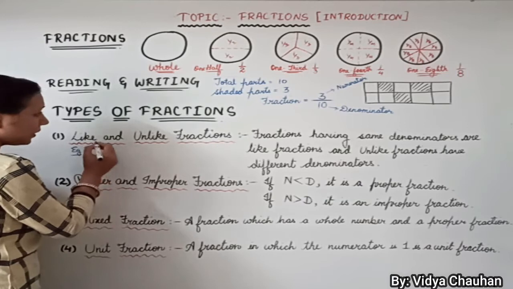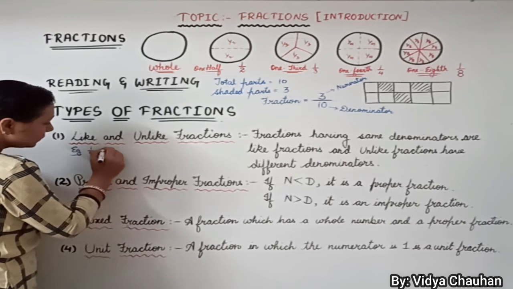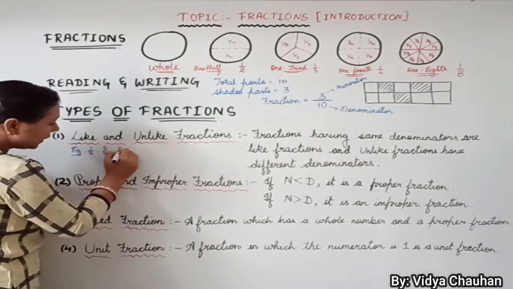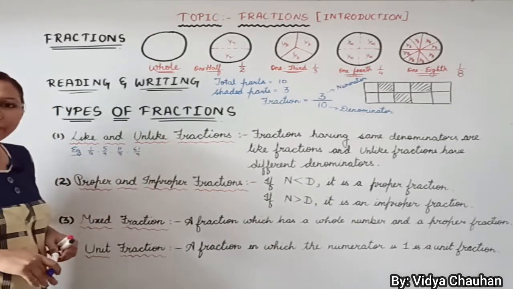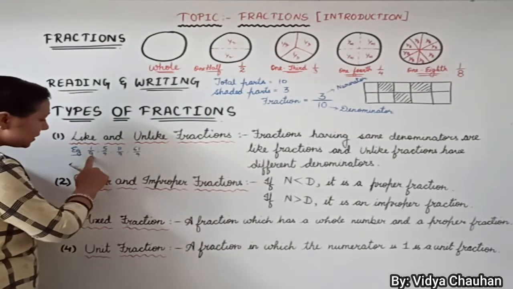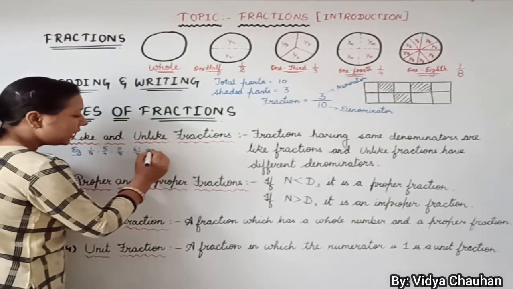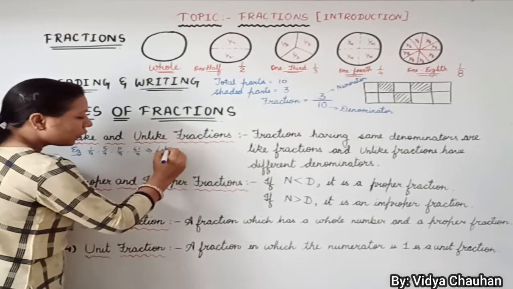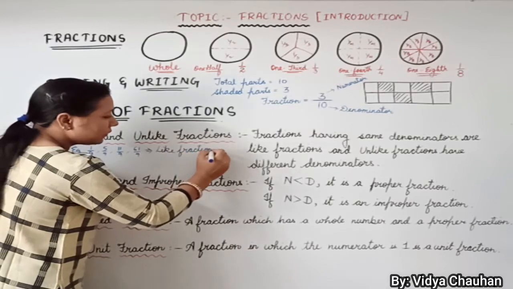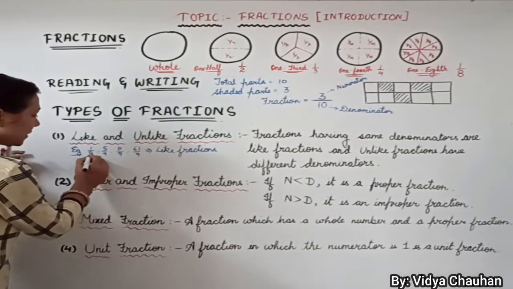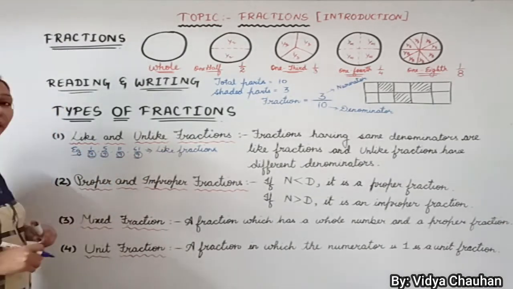So let's take an example. Suppose there are some fractions given to you: 1 upon 9, 5 upon 9, 11 upon 9, 61 upon 9. As you can see, in all these 4 fractions the denominators are the same, so that's why all these fractions are called like fractions. They are like fractions because the denominators are the same.